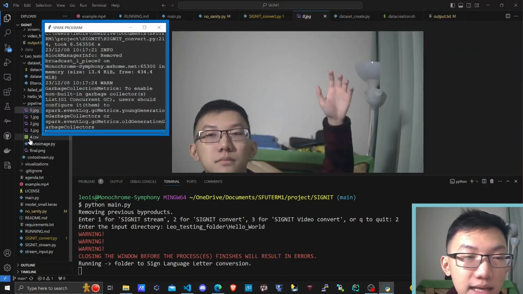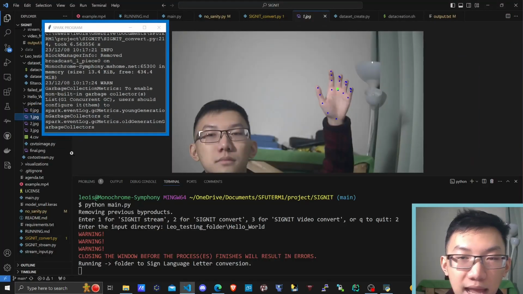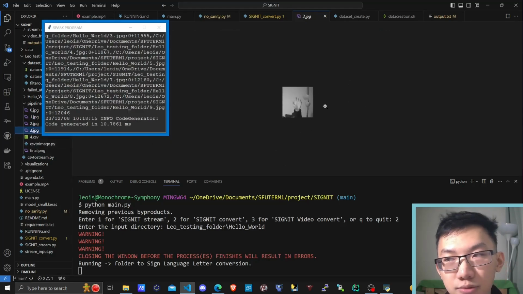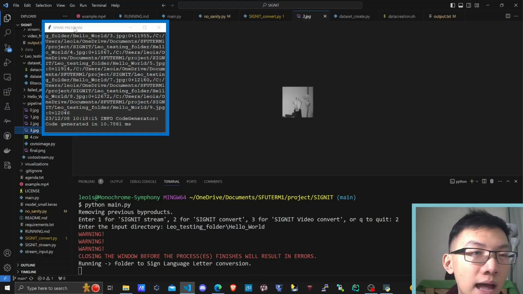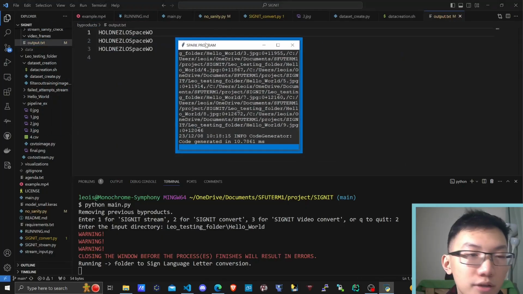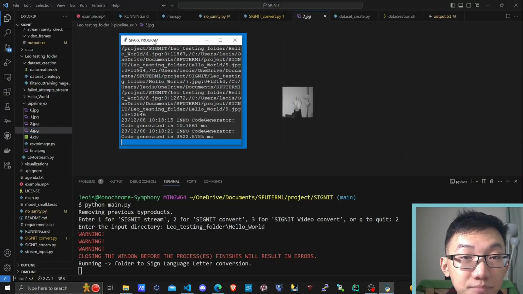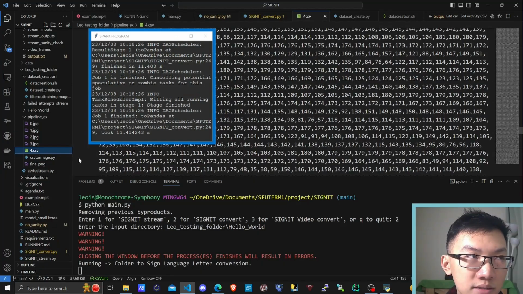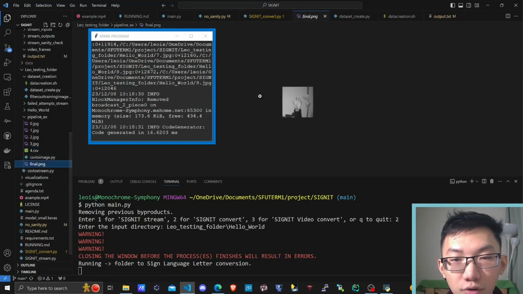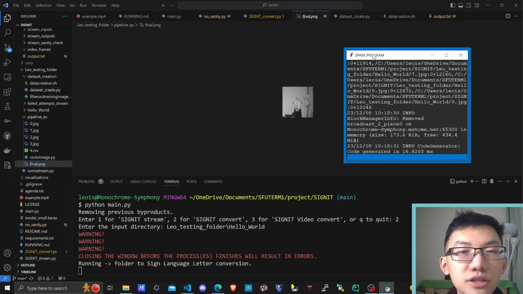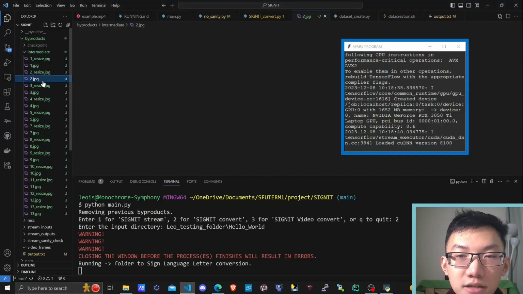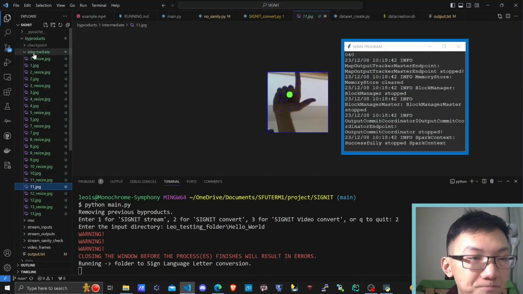Firstly, it takes in any image. Secondly, it identifies the hands. Thirdly, it crops around the hands, and after that resizes it to 100 by 100 in grayscale, and then finally outputs a letter in output.txt right over here, or the final sentence. Now, because of the demo, let me just show you what the CSV looks like. One row, 10,000 or so columns, and then if we convert it back using CSV to image, we end up with this thing. Now, I usually have intermediates turned off, but because of the demo, I'll turn them on, and we see the intermediates are in fact what we expect them to be.